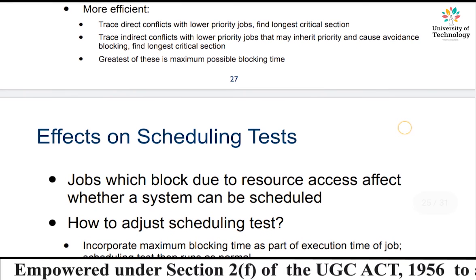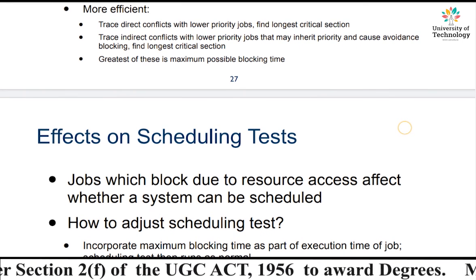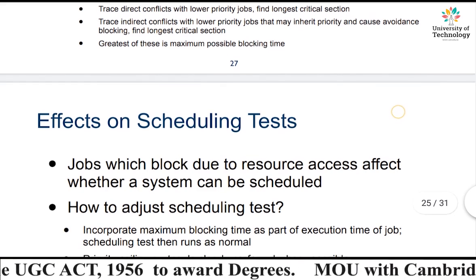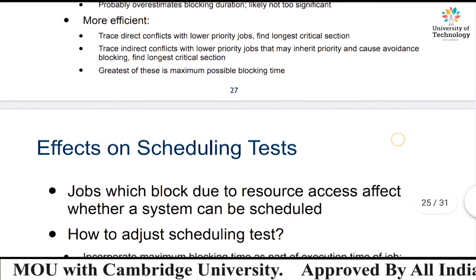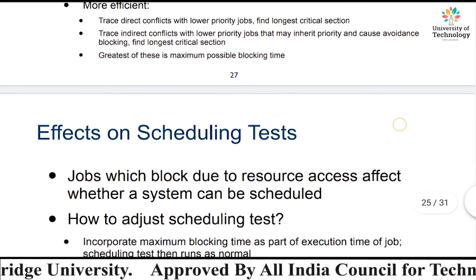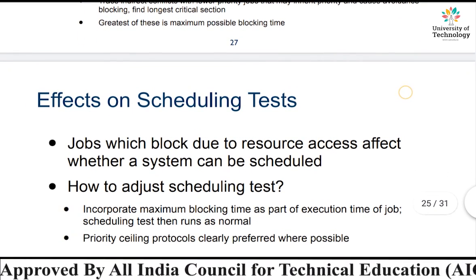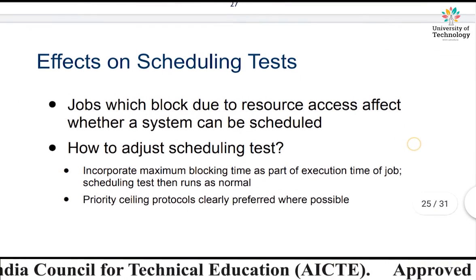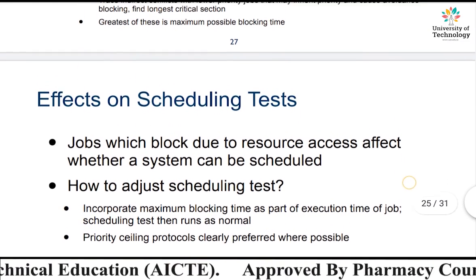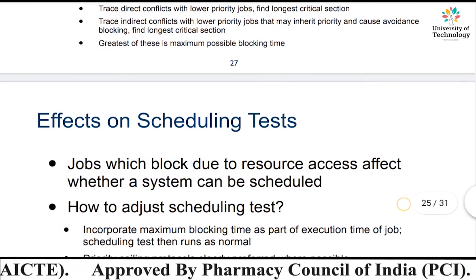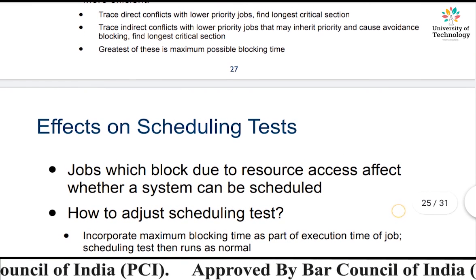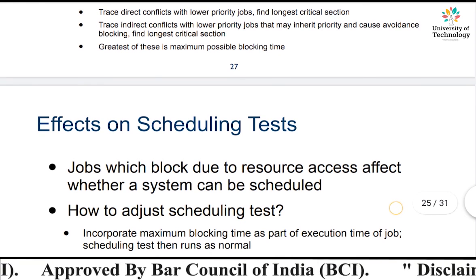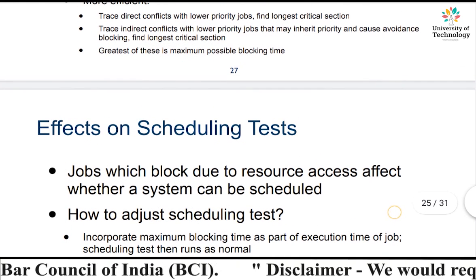Now, the greatest of these is the maximum possible blocking time. Whichever job has the longest critical section is going to have the maximum possible blocking time. So this is how we calculate, directly or indirectly. These are the two ways of tracing out the critical sections of low priority jobs.